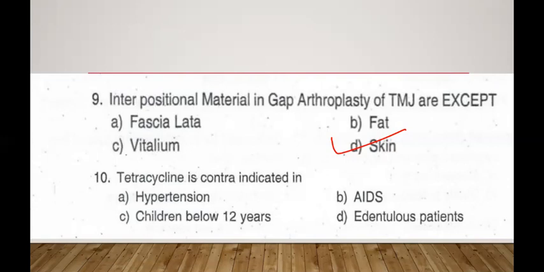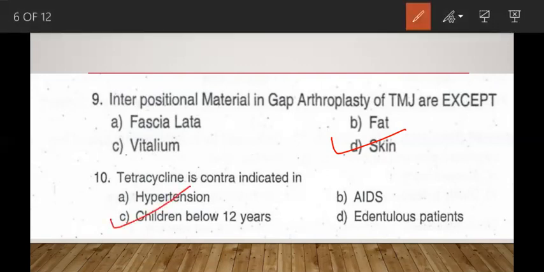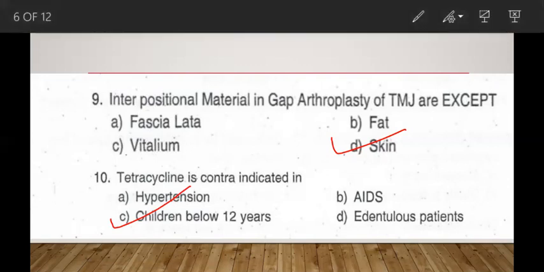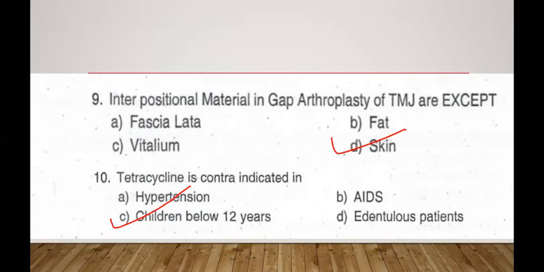Now question number 10. Tetracycline is contraindicated in A. Hypertension, B. AIDS, C. Children below 12 years, and D. Dentulous patients. The correct answer, we know, is children below 12 years of age. Tetracycline is known to cause permanent tooth discoloration if taken during odontogenesis by formation of insoluble tetracycline calcium orthophosphate complexes in dentine and enamel, which darken upon exposure to light.